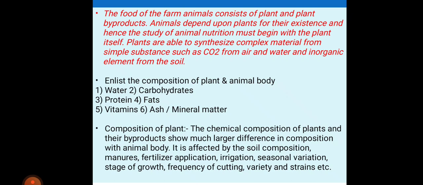Plants are able to synthesize complex material from simple substances such as carbon dioxide from the air, water and inorganic elements from the soil. The main components of the composition of plant are water, carbohydrates, proteins, fats, vitamins and ash, as well as mineral matter.